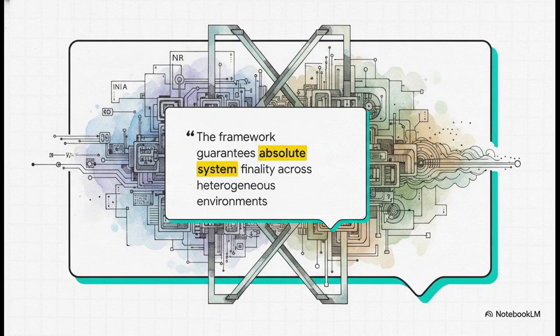The framework guarantees absolute system finality across heterogeneous environments by combining numerical, cryptographic, physical, and temporal perimeters into a single immutable operational structure. I mean, that is an astonishing achievement. We're talking about unifying heterogeneous environments, so completely different types of hardware and software working together perfectly. This is the whole essence of what makes CIRP a self-sovereign truth engine. It leaves absolutely nothing to chance.